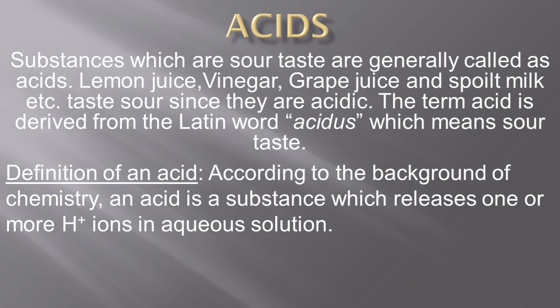That's why whenever an acid is dissolved in water, it releases more H+ ions. So those substances which release more H+ ions in a solution, aqueous refers to water solution, we call them as acids. The word acid is derived from the Latin word acidus, which means sour taste.